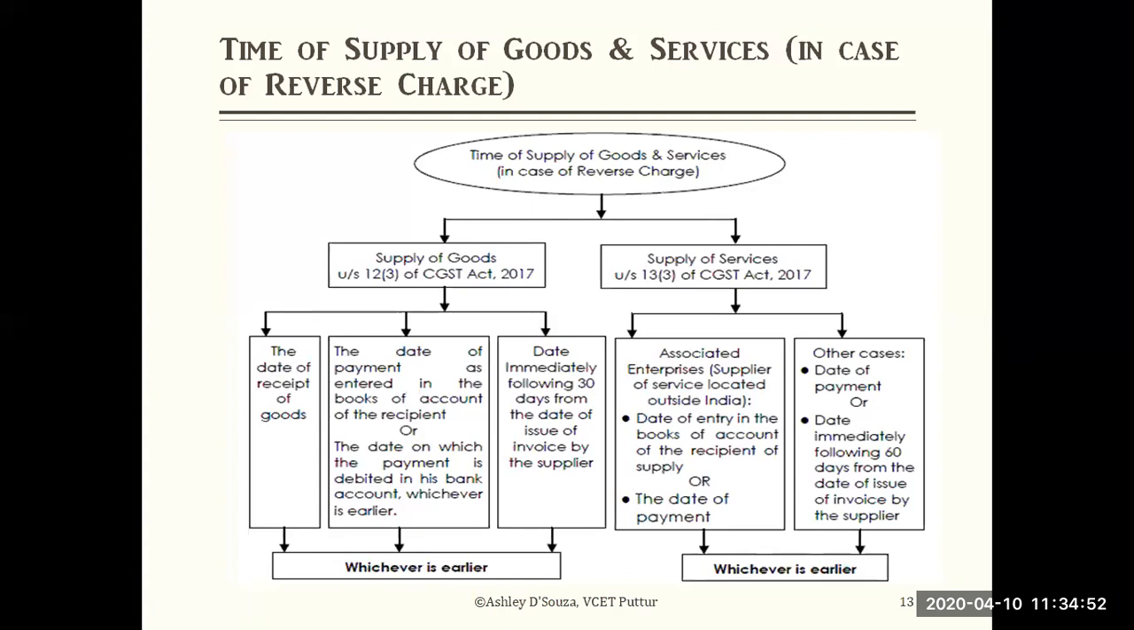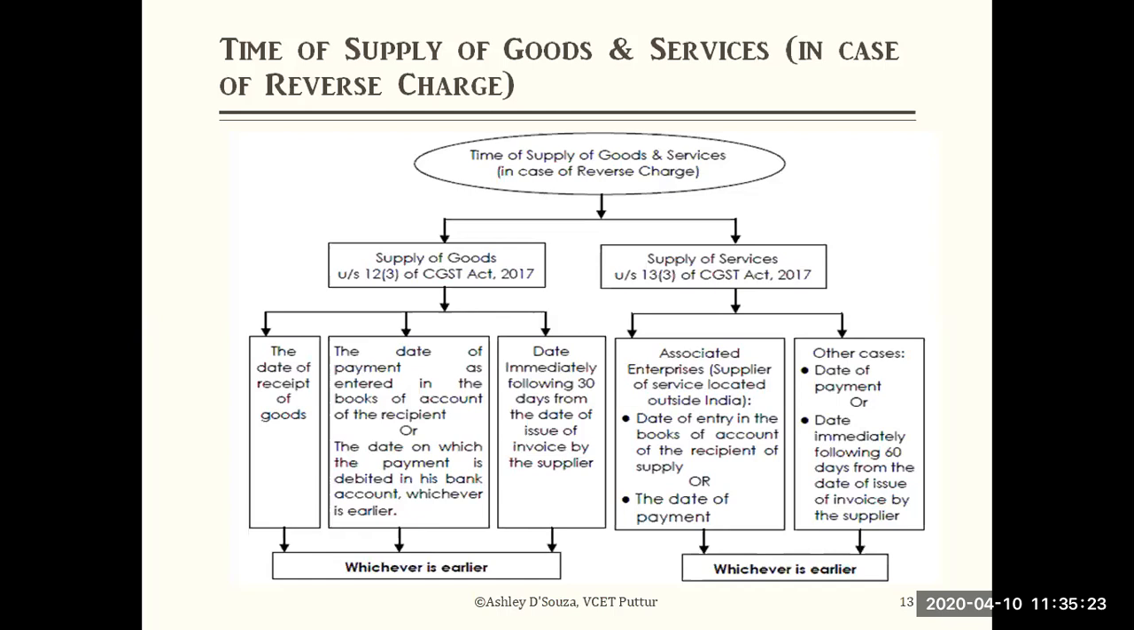Now look at the supply of services side. There come associated enterprises, because there are some enterprises which are located outside India. Example, suppliers, associated enterprises. You read in the book, it is there. In the bracket it is clearly mentioned: supply of services by associated enterprises located outside India. So in those cases only, the date of entry in the books of account of the recipient of the supply.